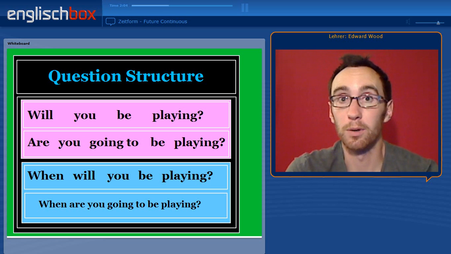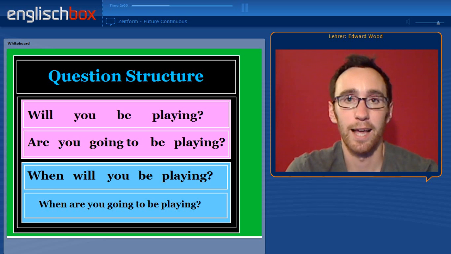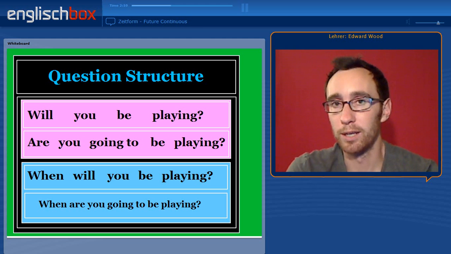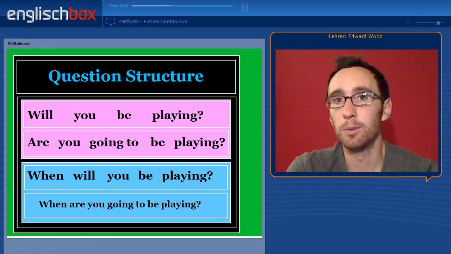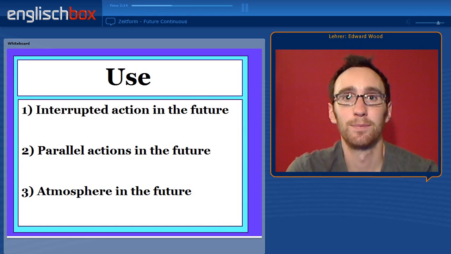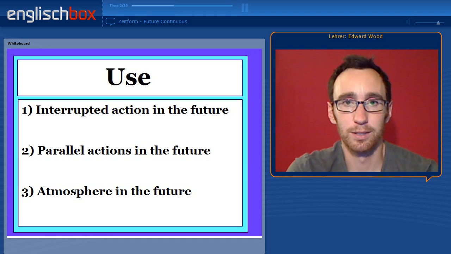For an open question, simply place a question word before the auxiliary. When will you be playing? Or when are you going to be playing? So we've looked at the structure. What about the use of the future continuous?